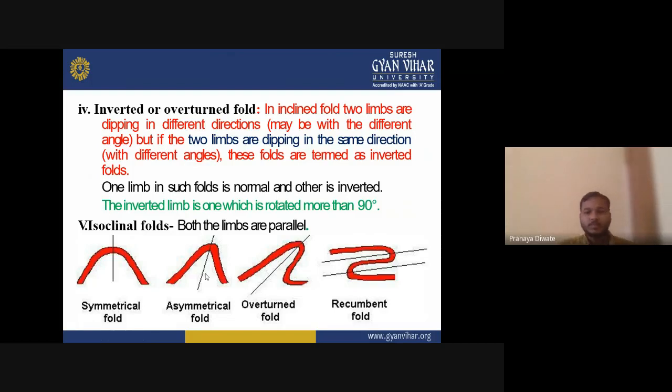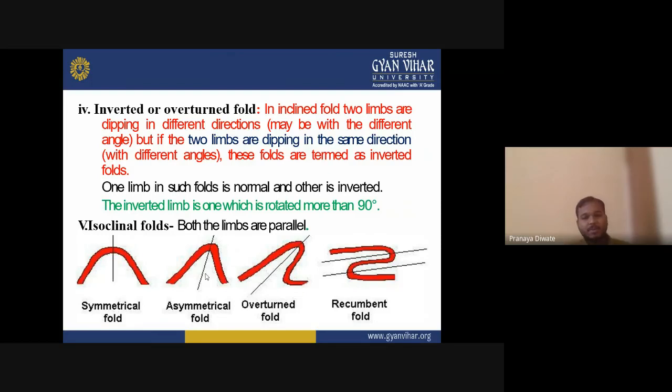Now you can easily see the four different kinds of fold. Each fold has some different characteristics.